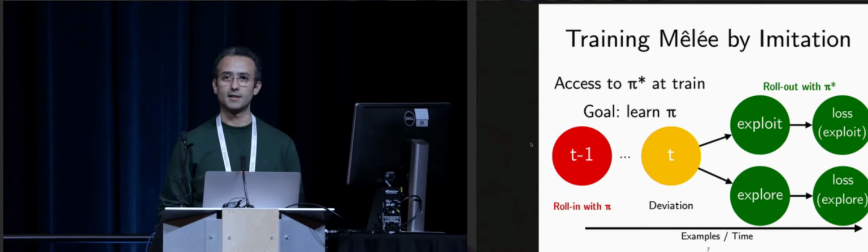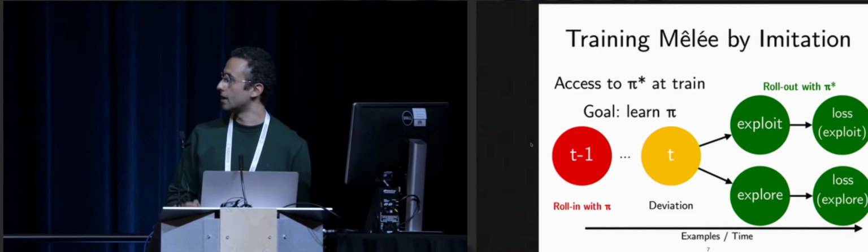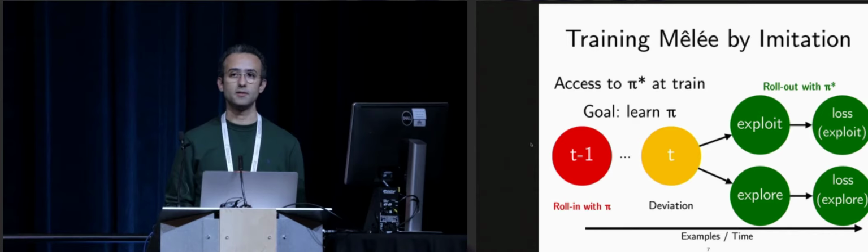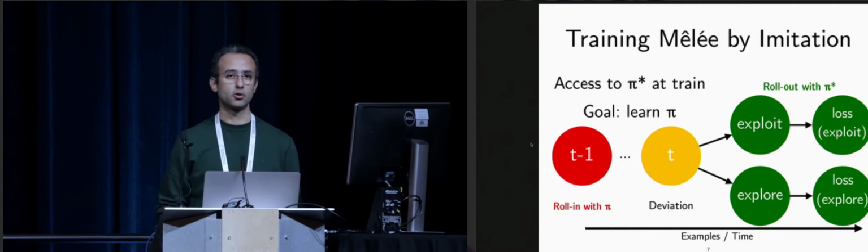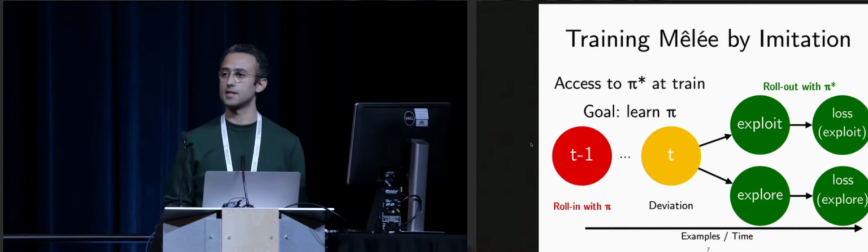So what we do is at every training time step T, we query this expert to know whether we should explore or exploit, and then observe the long-term return, and use an imitation learning algorithm on top of all of this to imitate the behavior of this expert strategy.